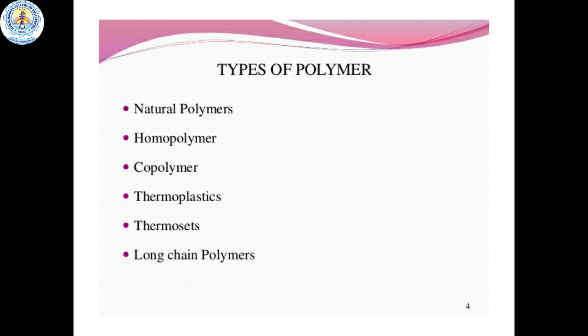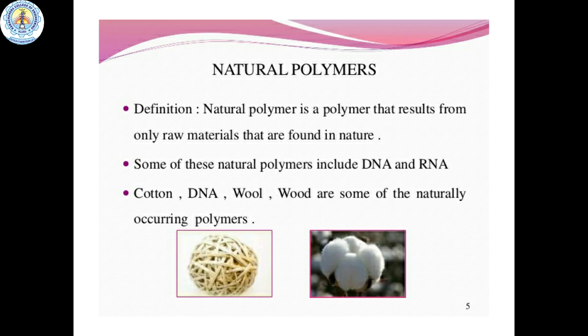Coming to the types of polymers, there are natural polymers, homopolymers, copolymers, thermoplastics, thermosets, and long chain polymers. We will discuss them one by one, starting with natural polymers. Natural polymers are the polymers obtained from natural resources in nature.